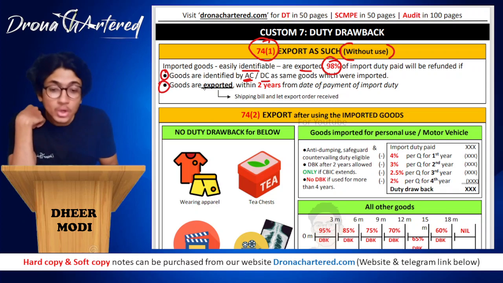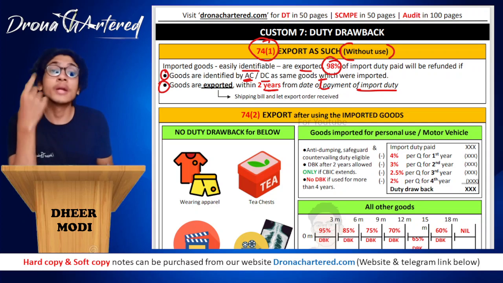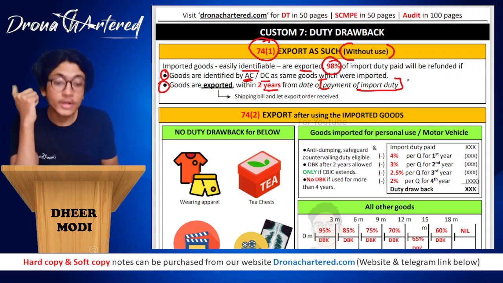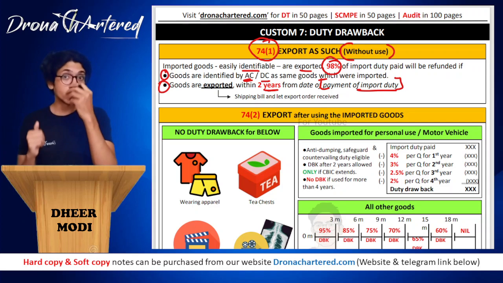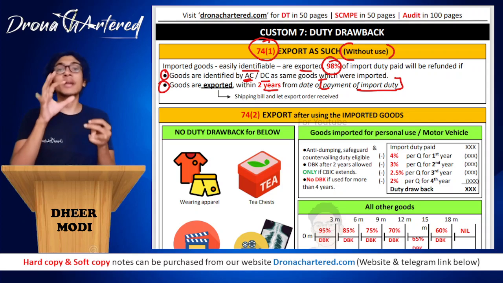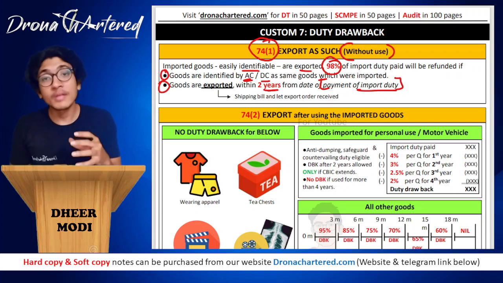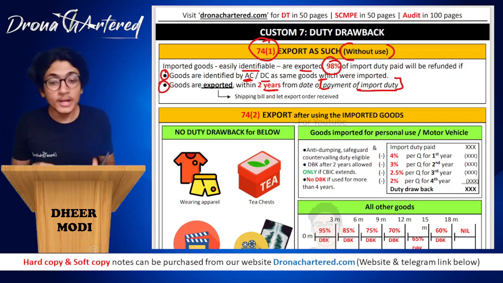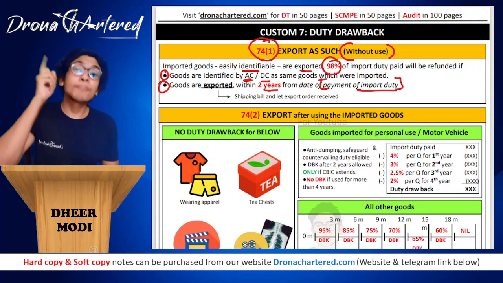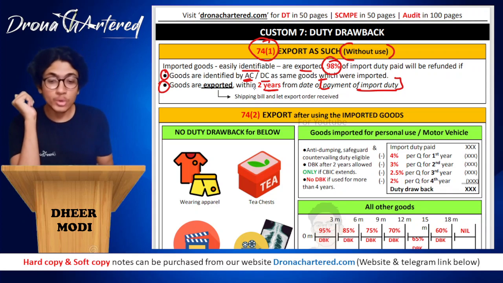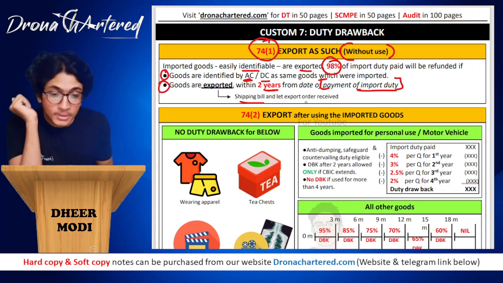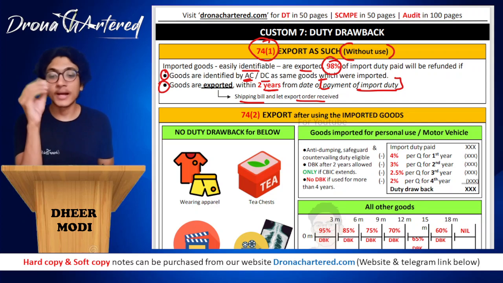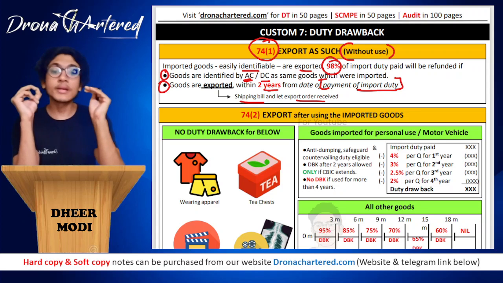And second, goods are exported within 2 years from the date of payment of import duty. What you have to remember, it is not the date of import, it is from the date of payment of import duty. Okay, because it is possible that you might have kept these goods for some time in the warehouse and later you must have cleared for home consumption. That is when you paid. So it is 2 years from the date of payment of your import duty. Now exported means your shipping bill and let export order has been received. That is the date that we will consider.